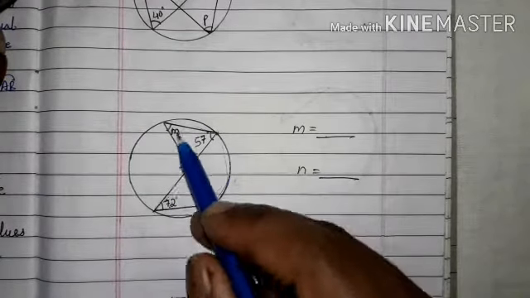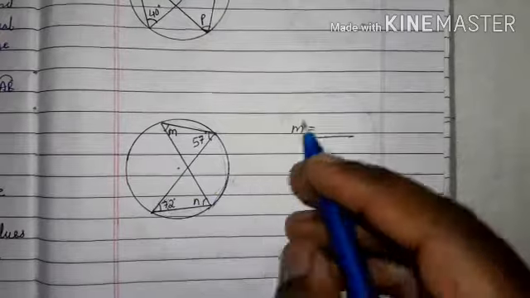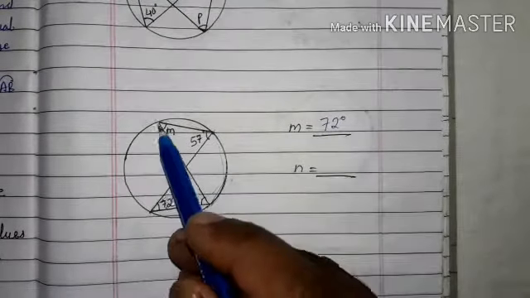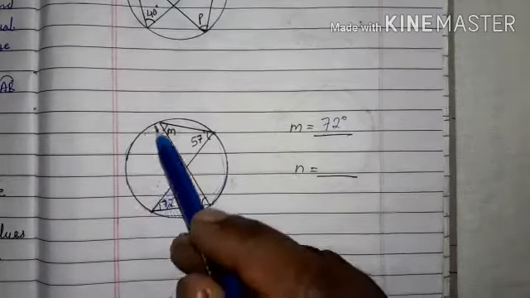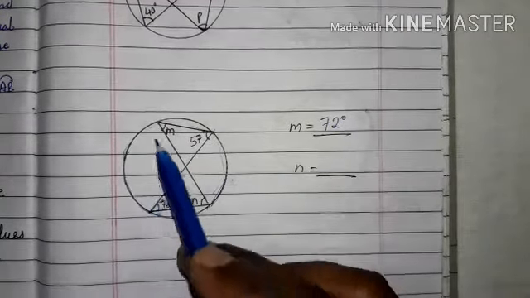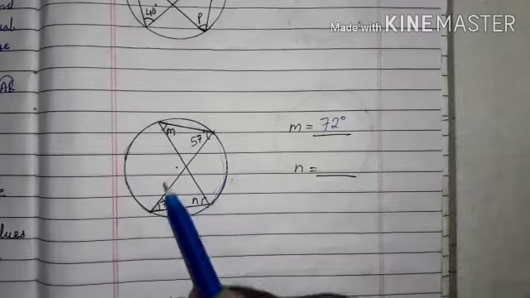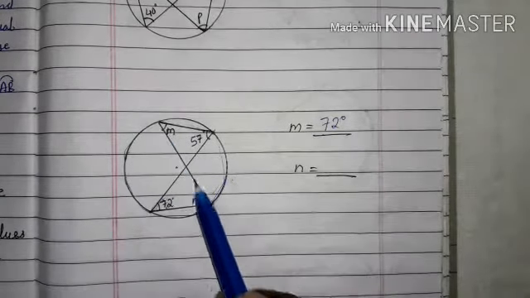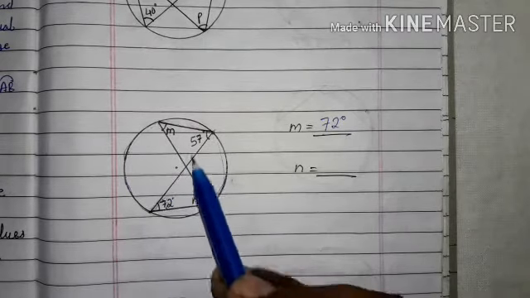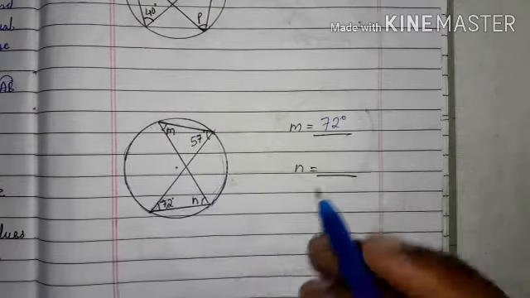Both these angles are 72 degrees. Now see this side, this arc we have to see. This arc makes the angle 57 degrees and angle N. Therefore, N is equal to 57 degrees.